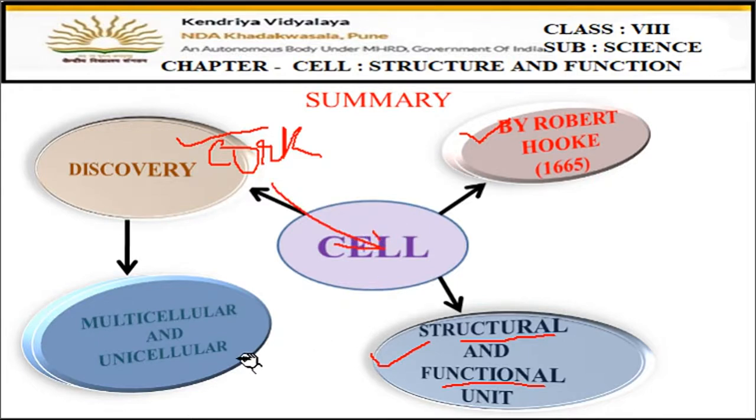Now, how many cells are present in the body of the organism? On the basis of that, organisms can be divided into two. One is unicellular, another one is multicellular. So unicellular having one cell in their body, and multicellular means many cells in their body. Okay, so this we have done today.